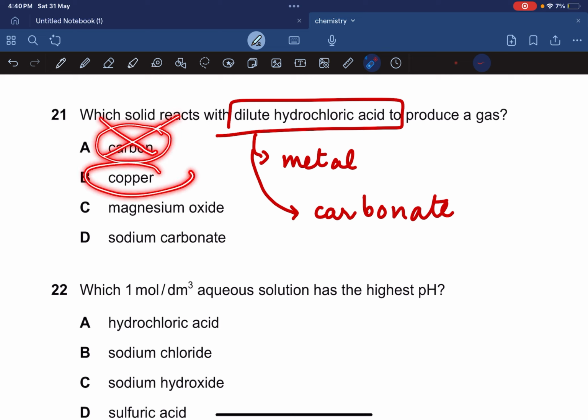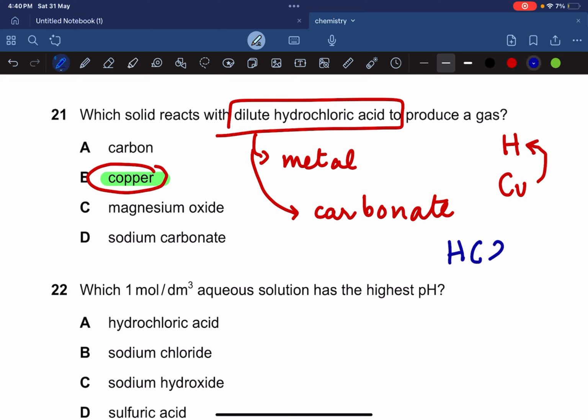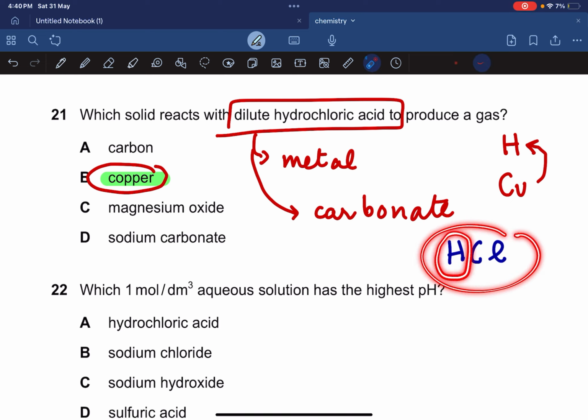Copper. Now many of you think that copper is a potential metal, so it might give me a gas, and copper is like a good transition element that can react, but you should know that copper is below hydrogen in the reactivity series. This is hydrogen and this is copper. So copper cannot replace hydrogen from the acid. Let me give you an example. For example, you have HCl. So basically, when you're reacting a reactive metal with an acid, what you're trying to do is replace this H in the acid with the metal.